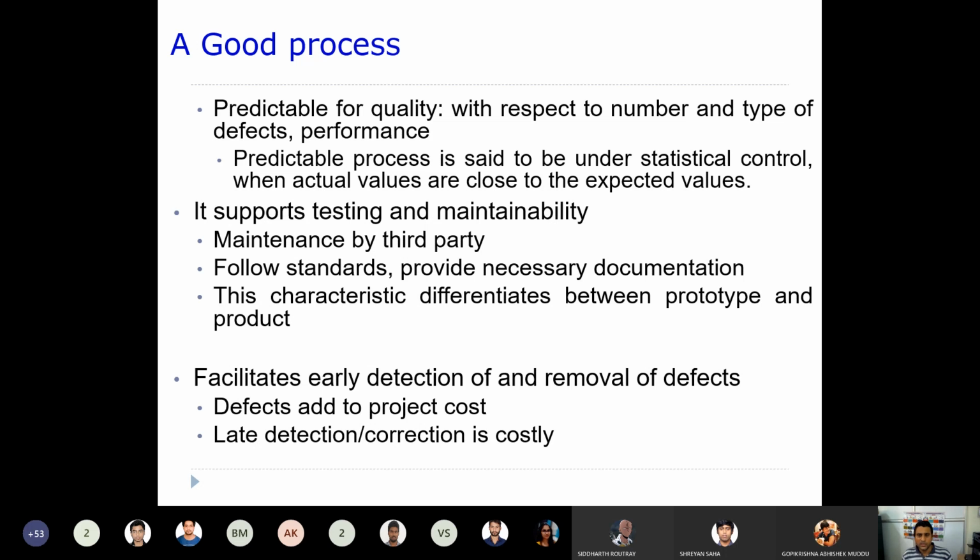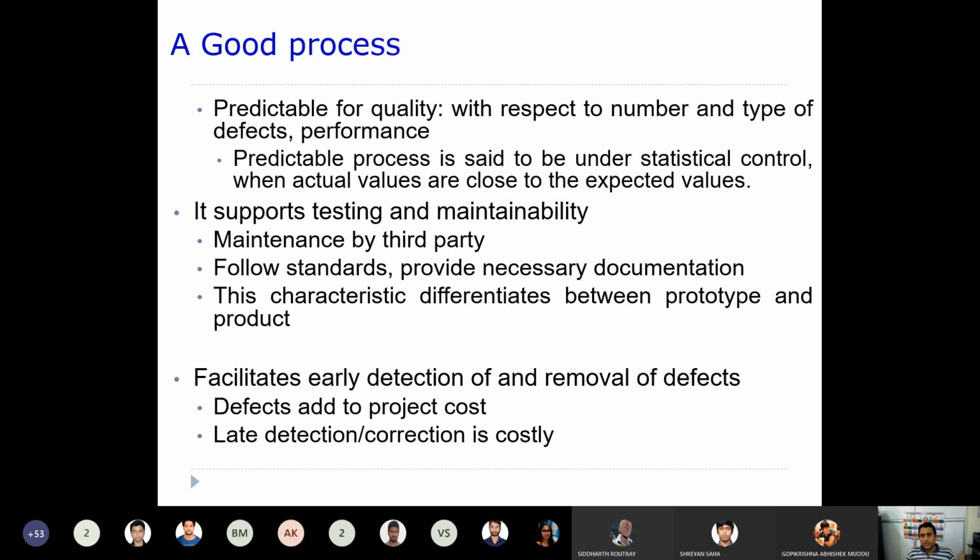maintain the software. That means you need to maintain the software, and that maintenance can be done by a third party, not the developer who developed the software. They are not the only ones who are going to maintain it. It can be maintained by somebody else. So if somebody else is going to maintain the software, you need to provide some necessary documentation also. If you have not provided necessary documentation, then it will be very difficult for the third party to understand. Okay, so that is the reason why you need to follow some sort of standards. Standards and appropriate documentation, then only the third-party person can understand and maintain the software